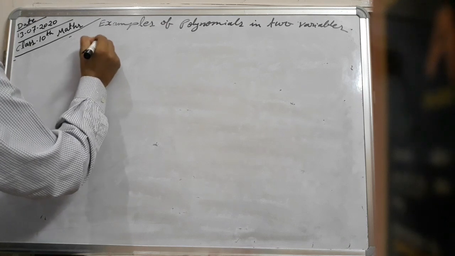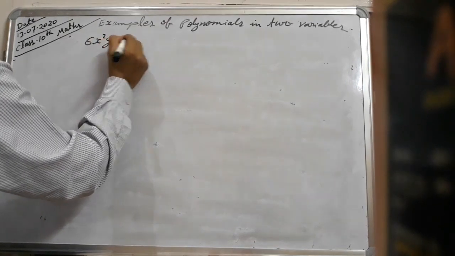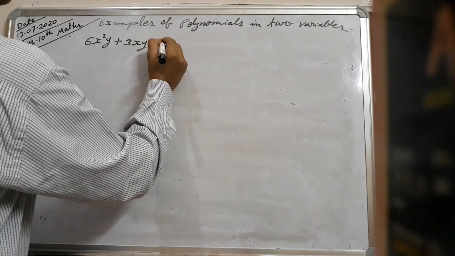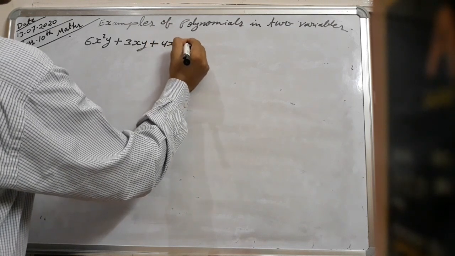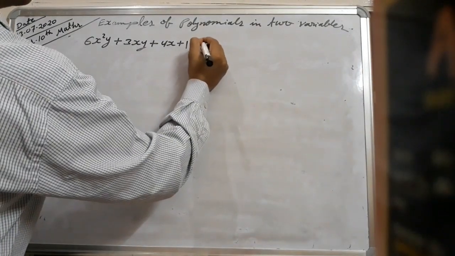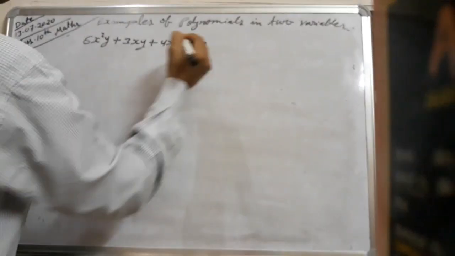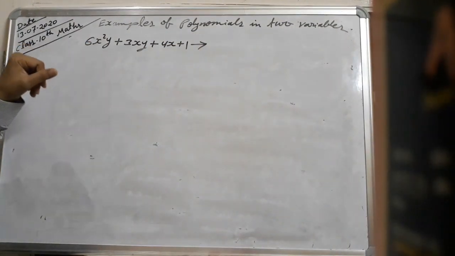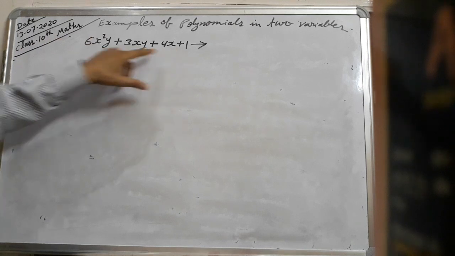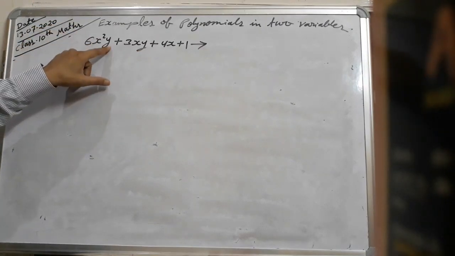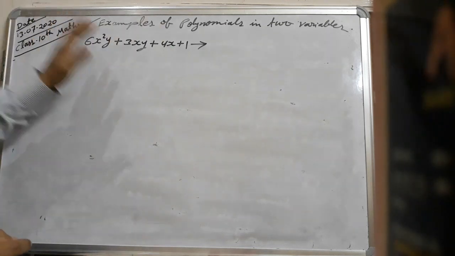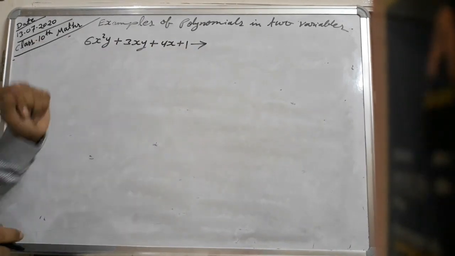Suppose 6x square y plus 3xy plus 4x plus 1. Now it is a polynomial. How, and what is its degree? Listen, why is it a polynomial? Because each variable has a power that is a whole number. Therefore, it is a polynomial.